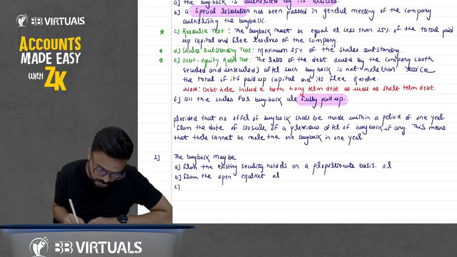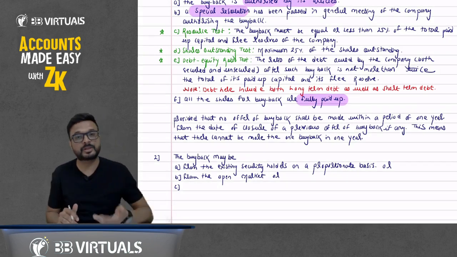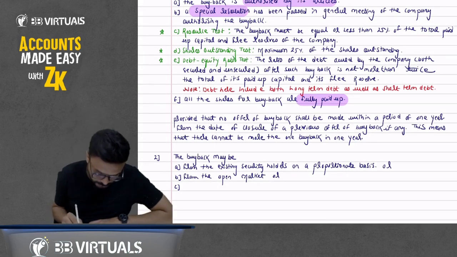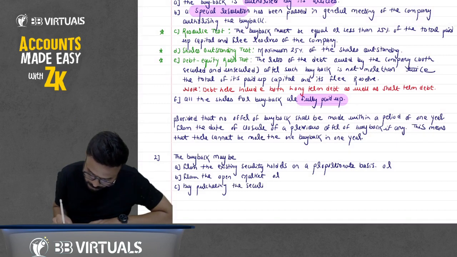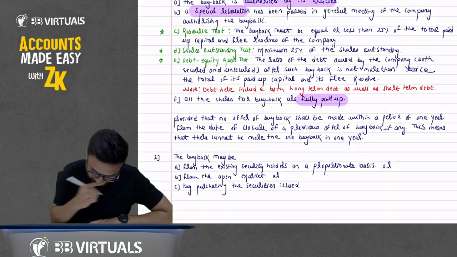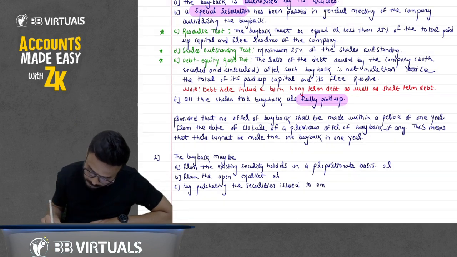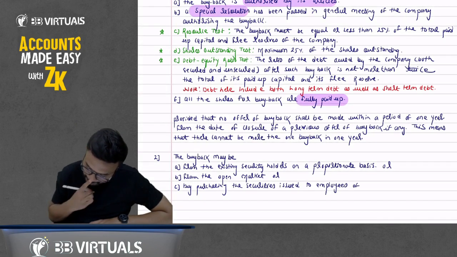Or sometimes we issue shares to employees also. We can purchase shares from employees also, by purchasing the securities issued to employees of the company.